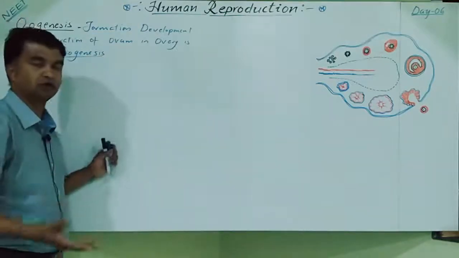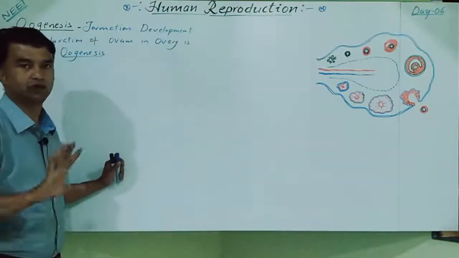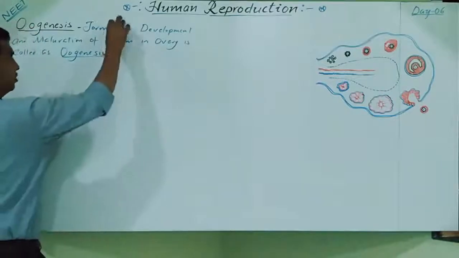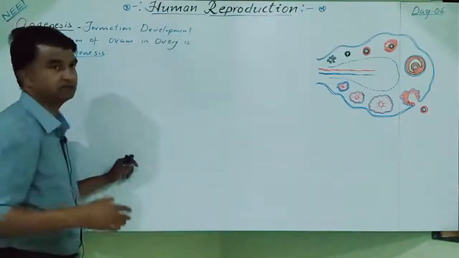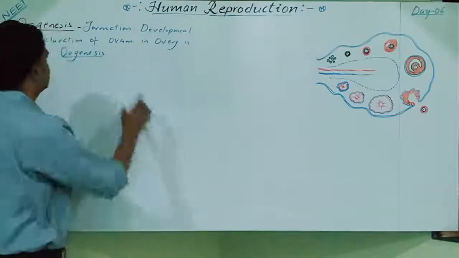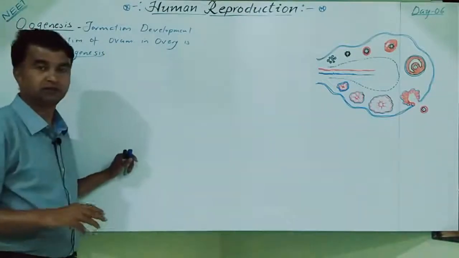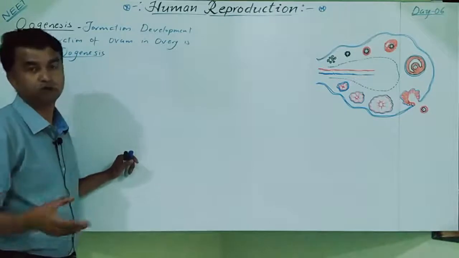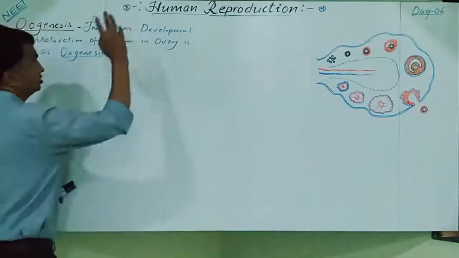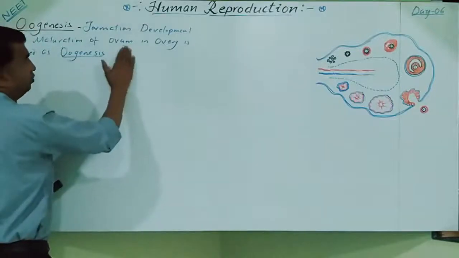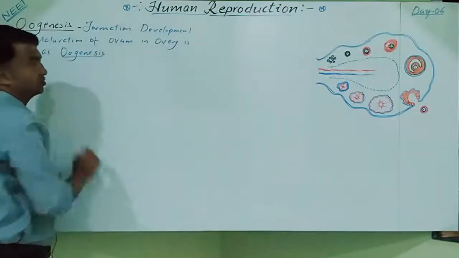Simply, the formation of the ovum in the ovary is called oogenesis. Here formation means the ovum is formed, development means development and differentiation take place, and ultimately maturation takes place, where the different follicles are developed and the primary oocyte turns into the secondary oocyte. So the complete formation, development and maturation of the ovum in the ovary is called oogenesis.